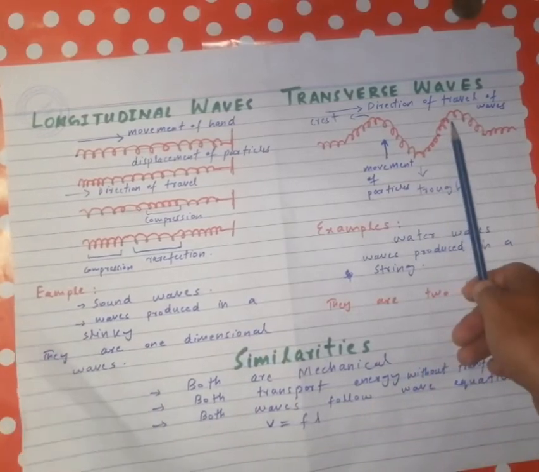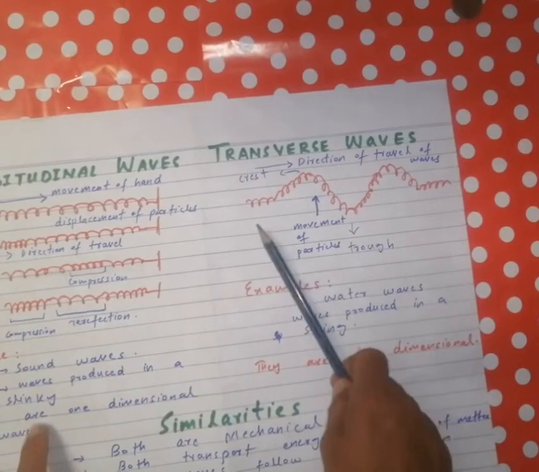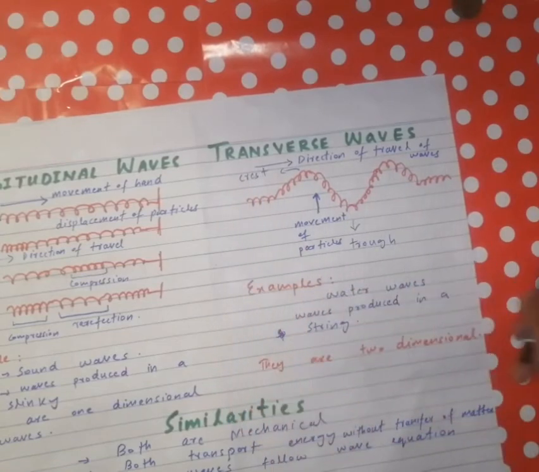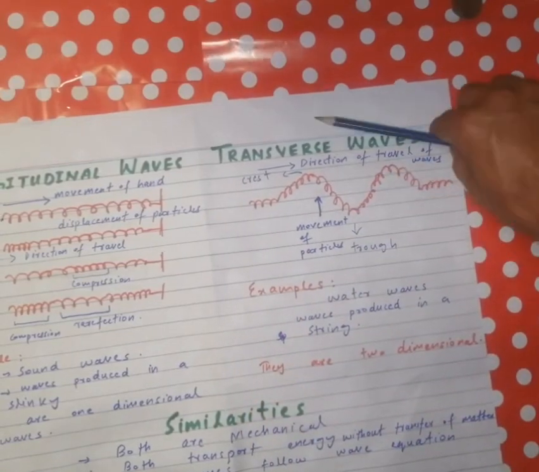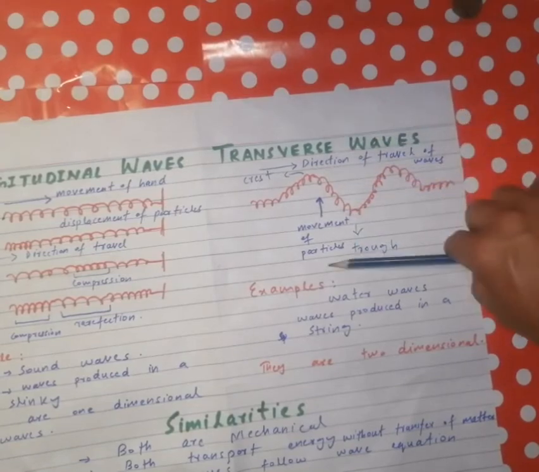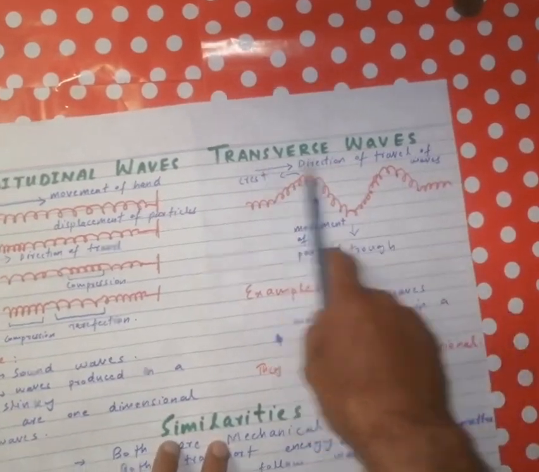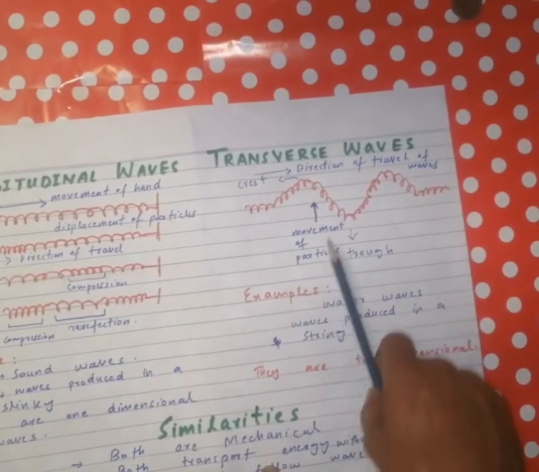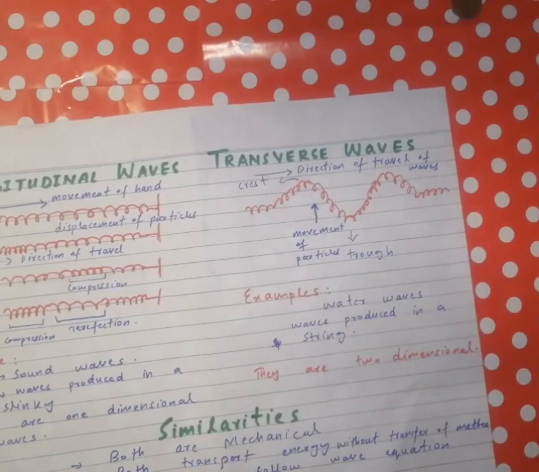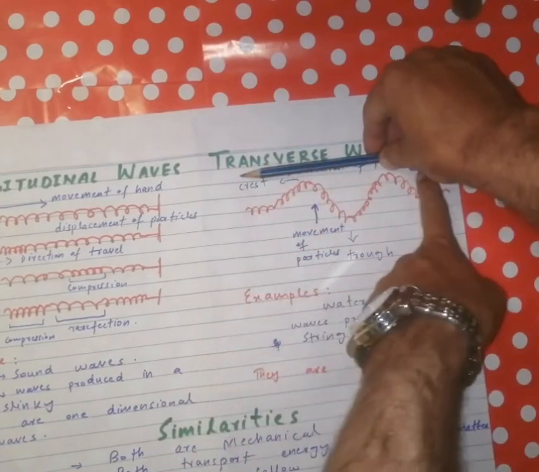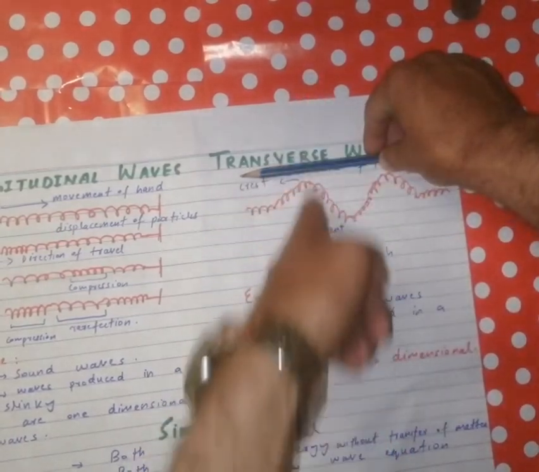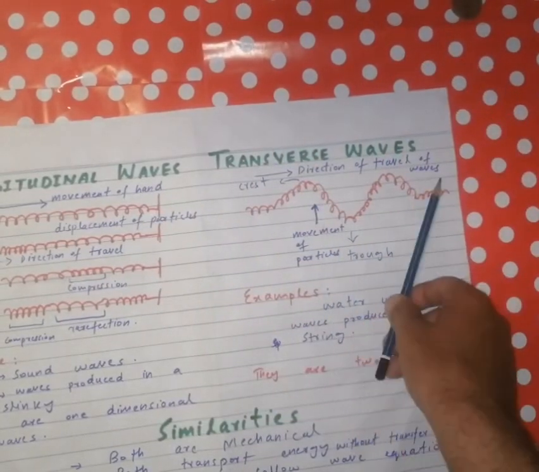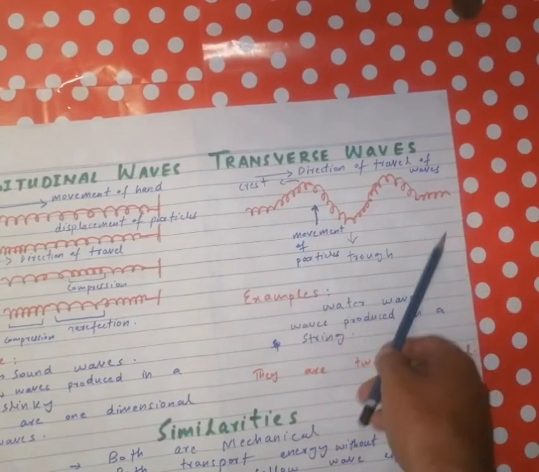In transverse waves, we have a spring and we produce waves. In this case, we can see that the direction of propagation of the wave is horizontal, and the movement of the particle is up and down, perpendicular to the direction of the propagation. So the direction of travel of the wave is horizontal and the movement of the particle is vertical. This is the direction of the propagation of the wave, and this is the movement of the particles. So particles of the medium vibrate perpendicular to the direction of the propagation of the wave. So these are transverse waves.